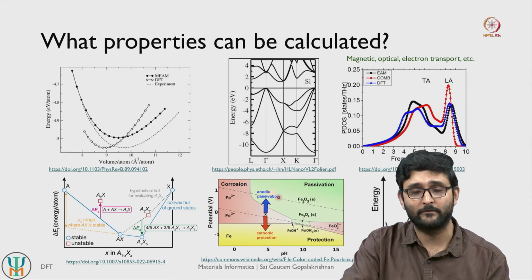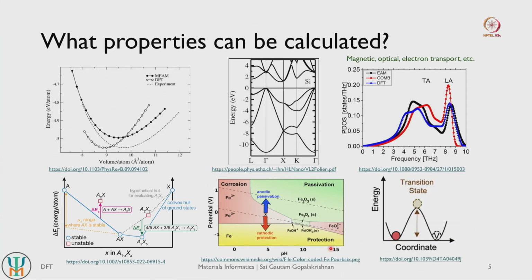Even more advanced applications. So let's say you are interested in calculating some kind of Pourbaix diagrams, right? So this is potential versus pH diagrams. Pourbaix diagrams are very often used to estimate the tendency of substances to corrode. Right. So these are very important for infrastructural applications. So we can actually theoretically calculate Pourbaix diagrams if we know where electrons are located in a given material.